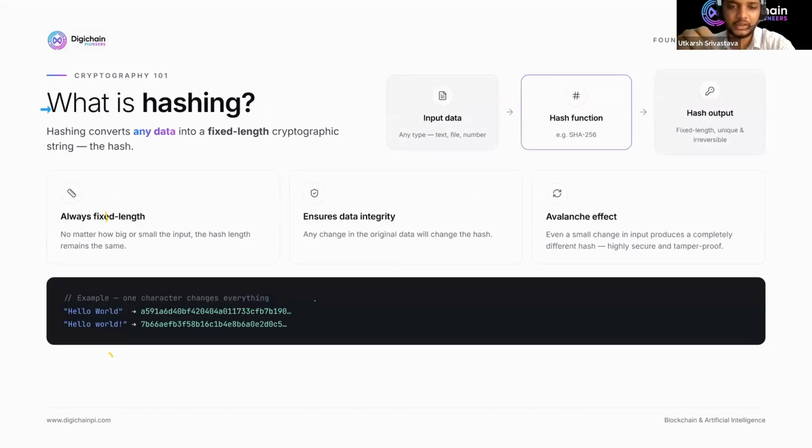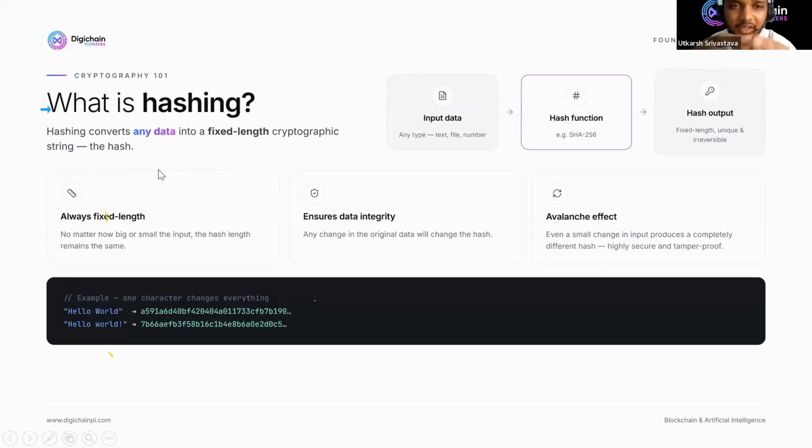Second slide, I've asked one question: what happens if the block is added to the blockchain and then someone tries to change that data? So there is a term which you need to understand, hashing. Hashing is converting any data into a fixed length cryptographic string.